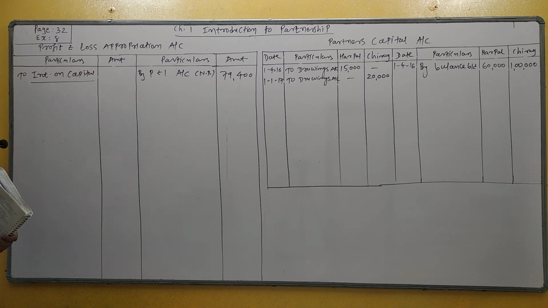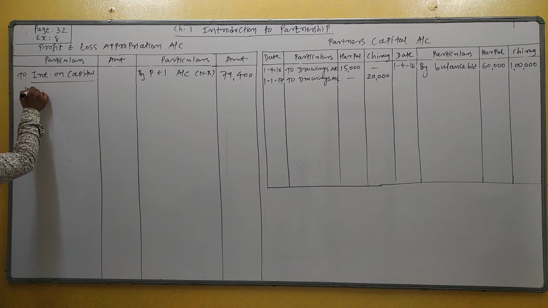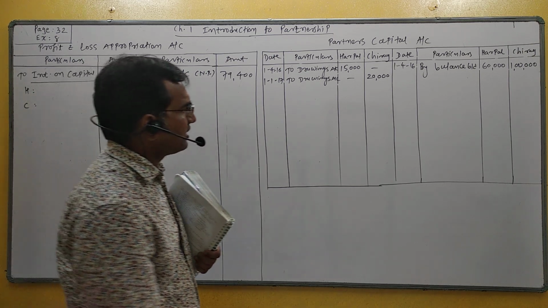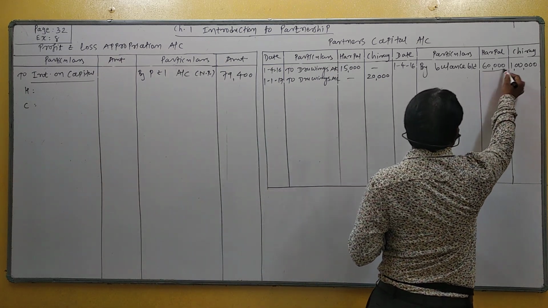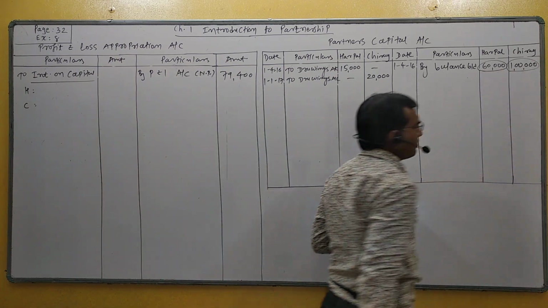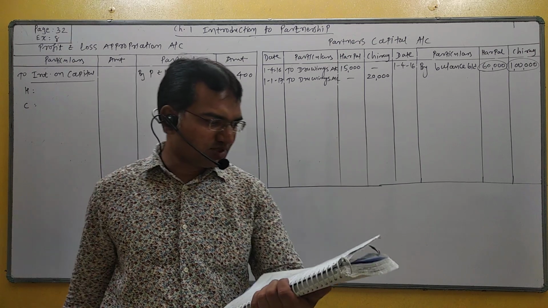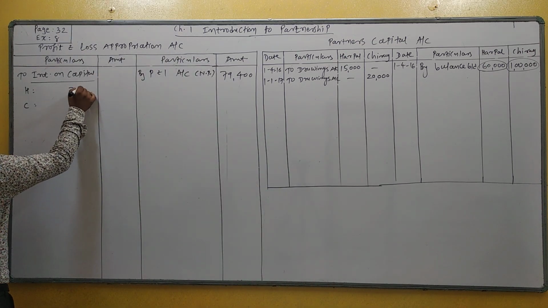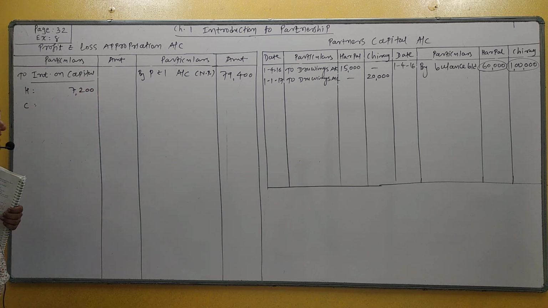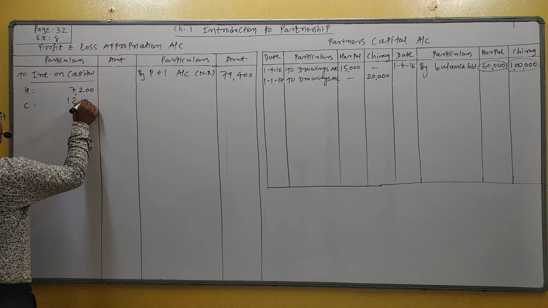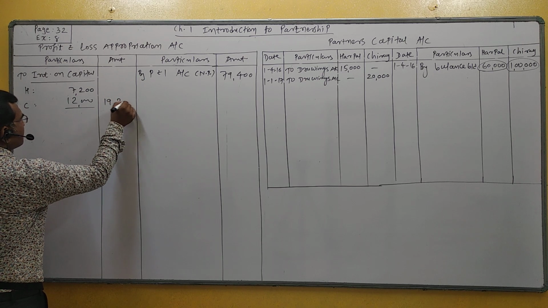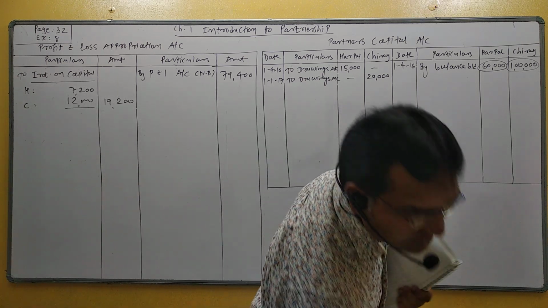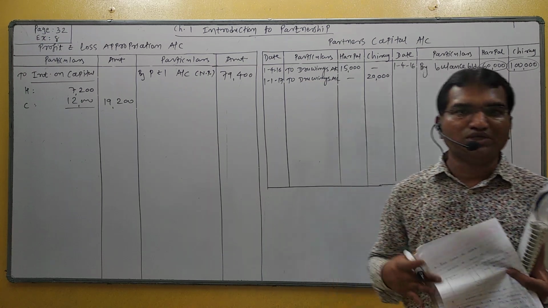Two partners are given, Harpal and Chirag, H and C. Students, interest on capital is calculated on the opening balance of the partner capital accounts, 60,000 and 1 lakh. So 60,000 at 12% is 7,200, and 1 lakh at 12% is 12,000. So the total is 19,200. Do you understand? Interest on capital is calculated for the full year.